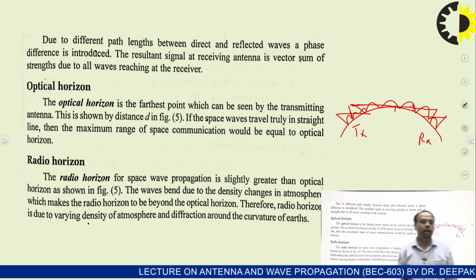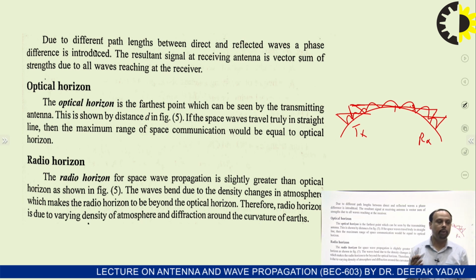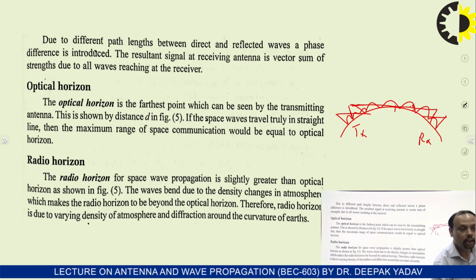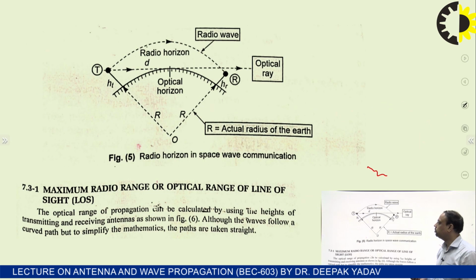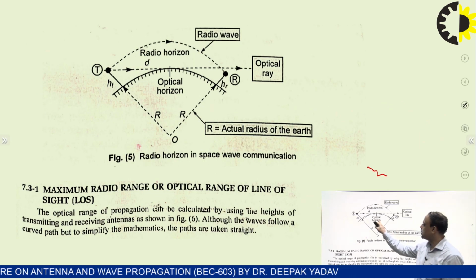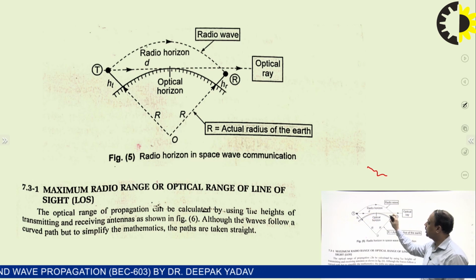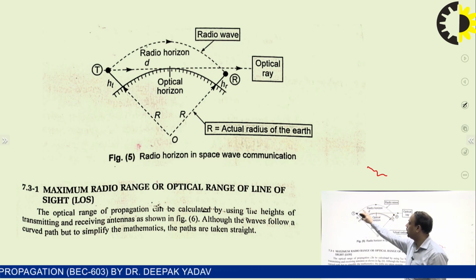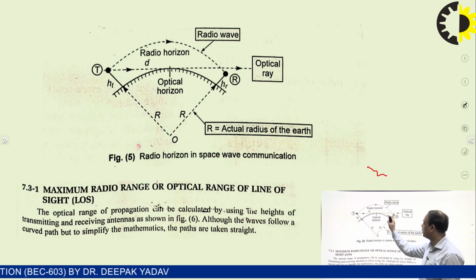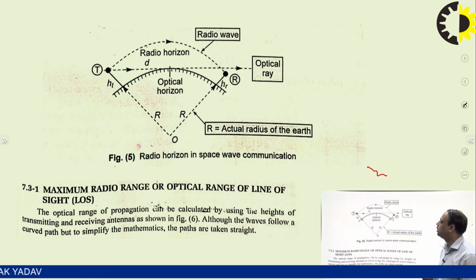The range of the radio horizon is a little larger compared to the optical horizon of the space wave. You can see this is the optical horizon. Transmitting antenna is directly in the range of receiving antenna, while in case of radio horizon, we can shift the transmitting and receiving antenna further, so that we can increase the range of the transmission.